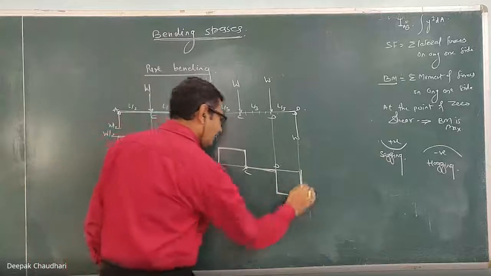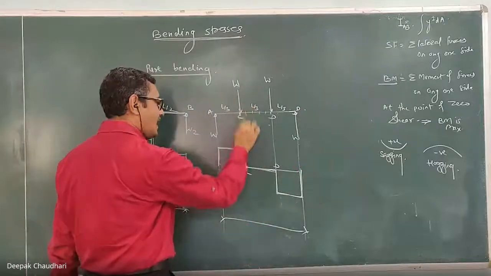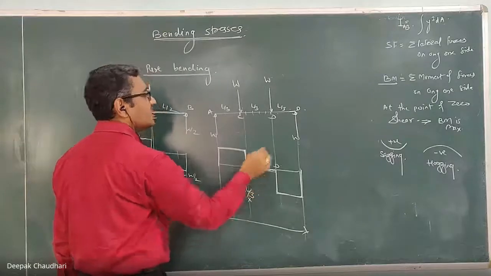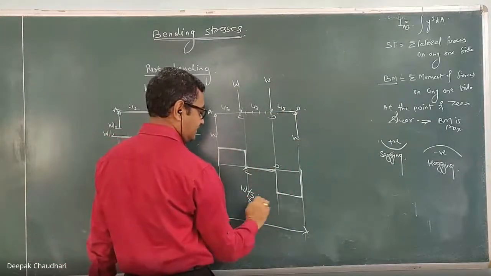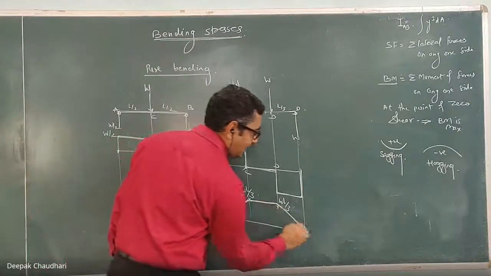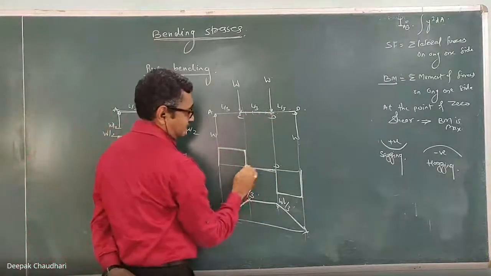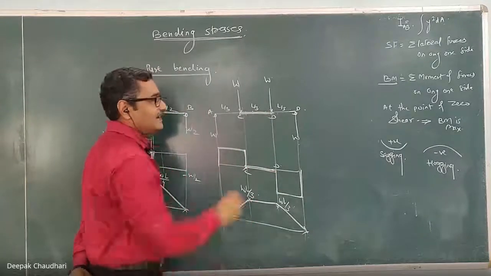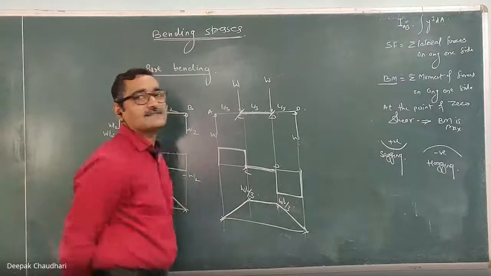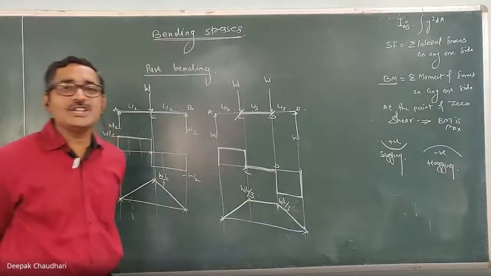Now if I draw the bending moment diagram for this, at point A the bending moment is 0, at point D the bending moment is 0, at point C the bending moment is W into L by 3, and at point D also it is W into L by 3. The bending moment diagram will be like this. If you consider this part CD of the beam, this CD part is subjected to only bending moment and no shear force.